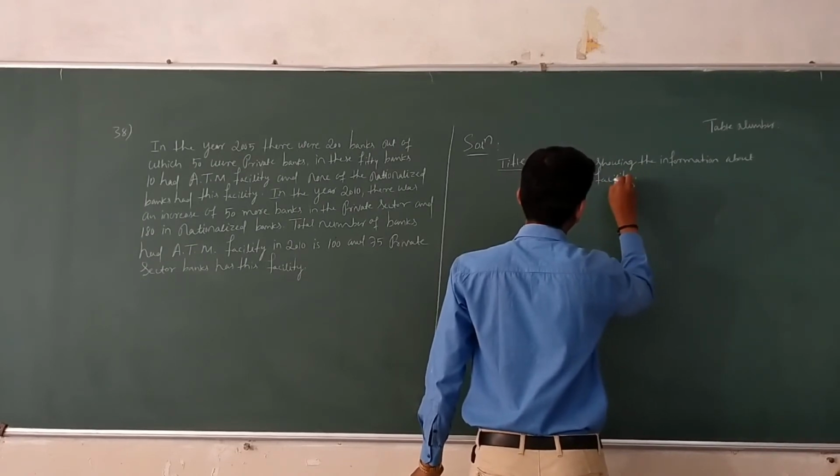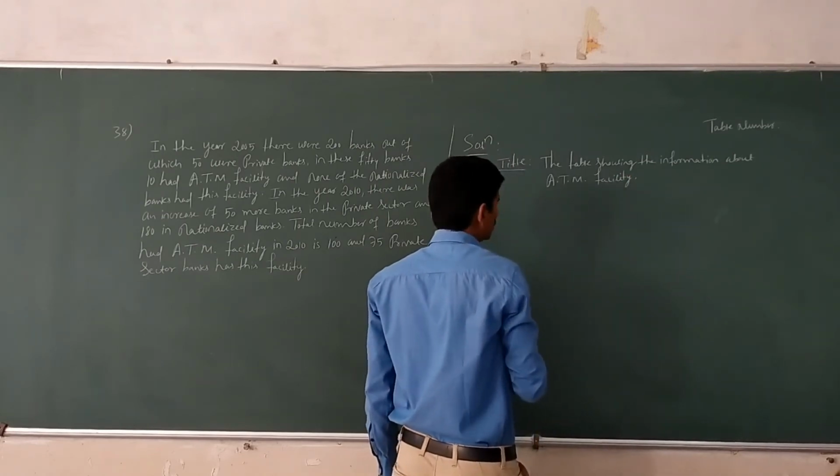Next, you have to mention stubs and captions.